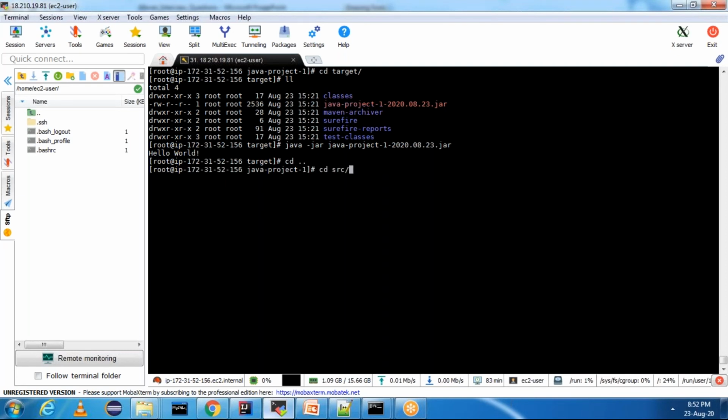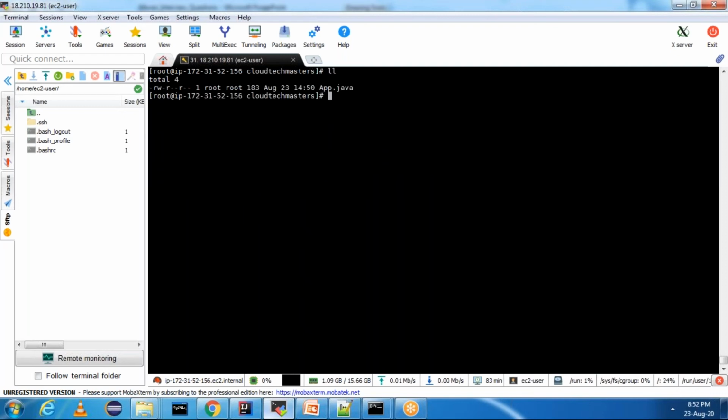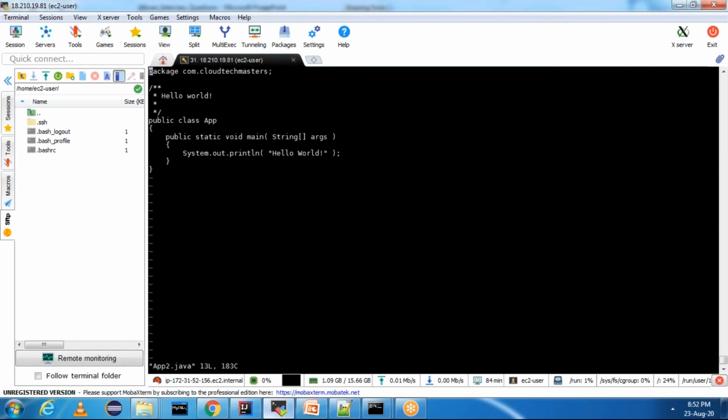Go into src main java, com cloudtechmasters. Here I have a file App.java. Copy App.java and call it App2.java. In App2.java, you can go and edit.